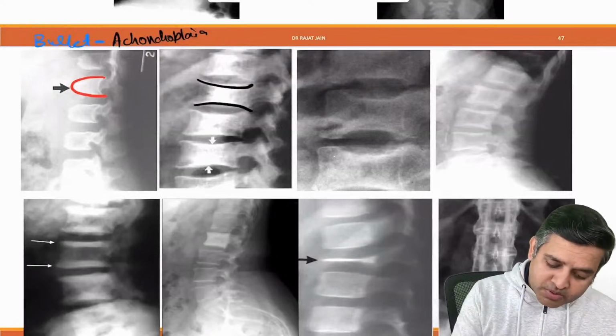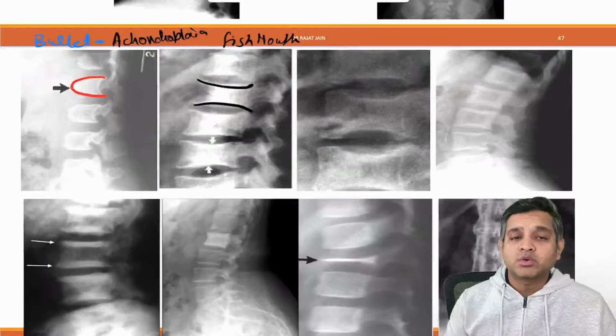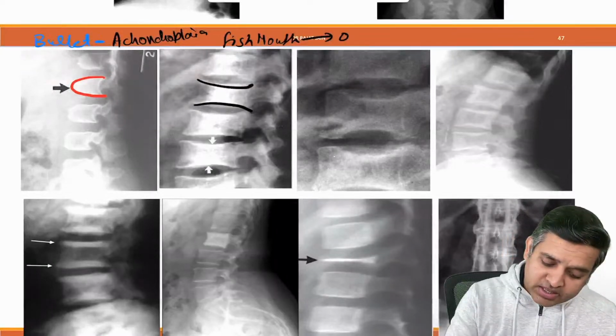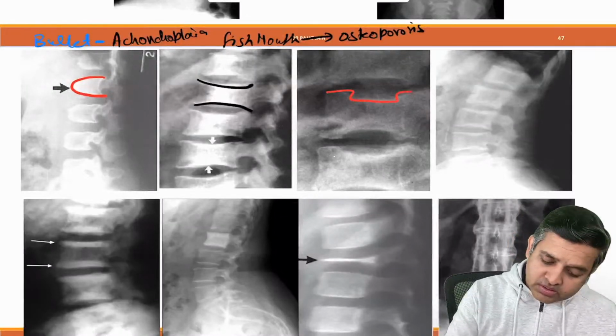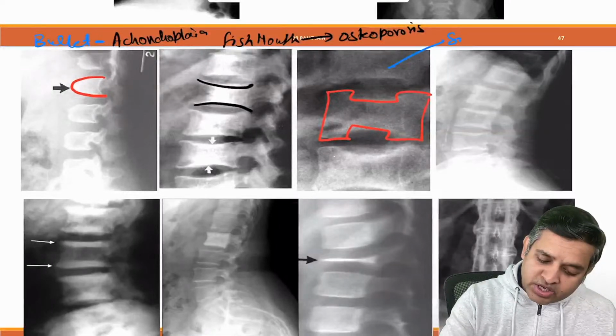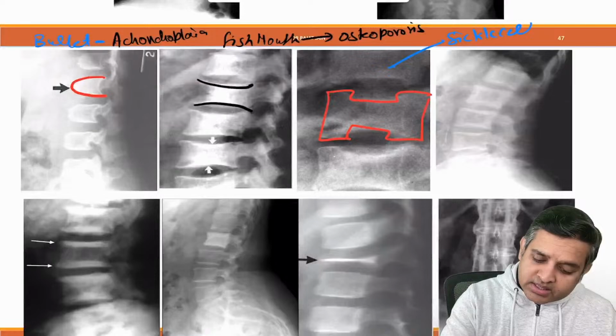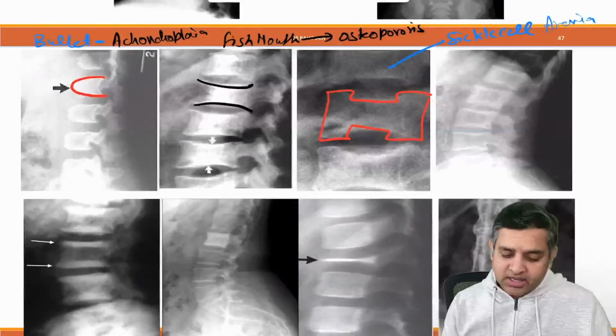This is fish mouth. Fish mouth is seen in osteoporosis. What is this? This is H-shaped vertebra. H shape is seen in sickle cell anemia.